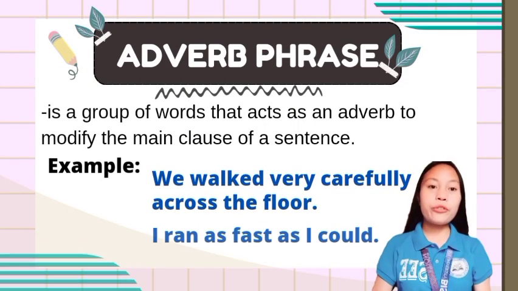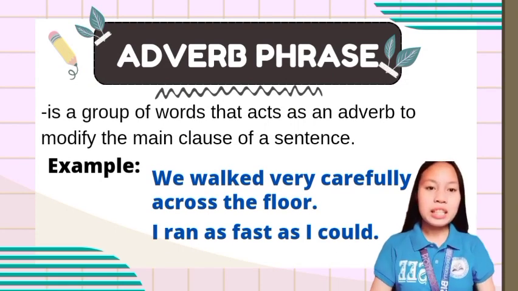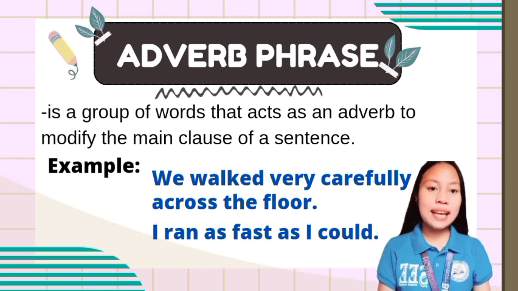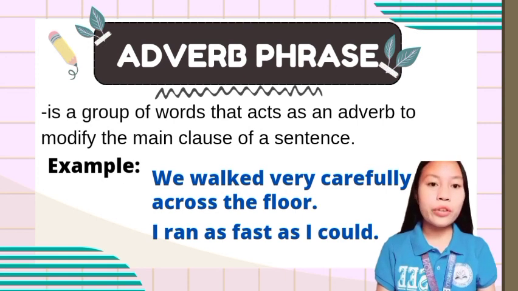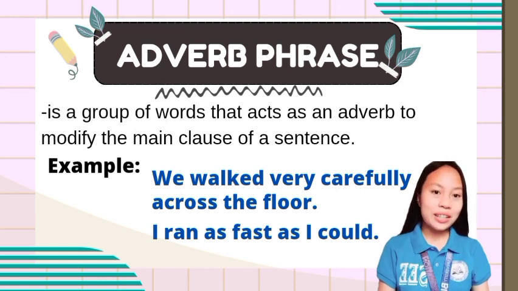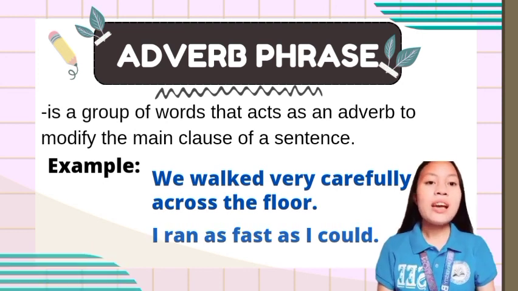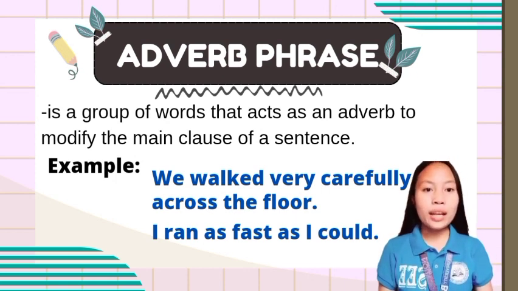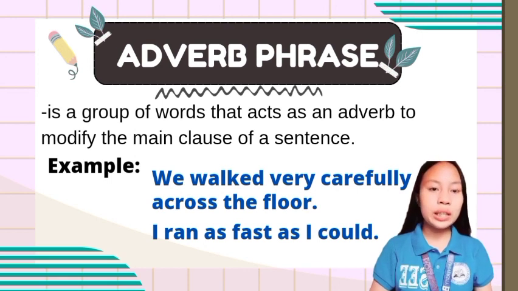Now we have adverb phrase. An adverb phrase is a group of words that acts as an adverb to modify the main clause of a sentence. When we say adverb, it is a word used to modify a verb, adjective, or another adverb. An adverb usually modifies by telling how, when, where, why, under what conditions, or to what degree. An adverb is often formed by adding ly to an adjective.